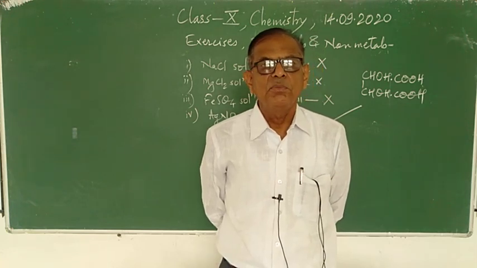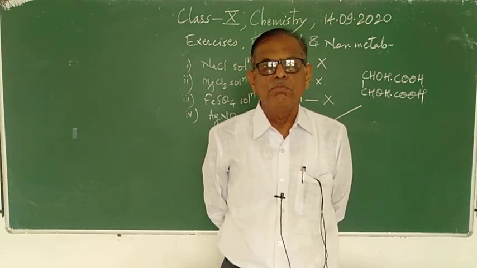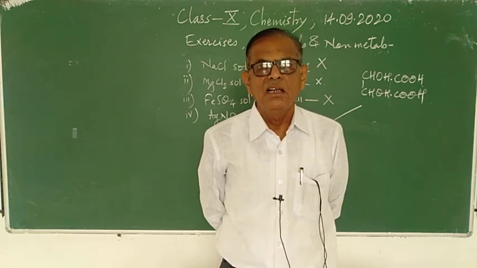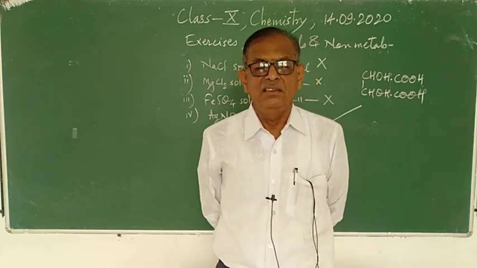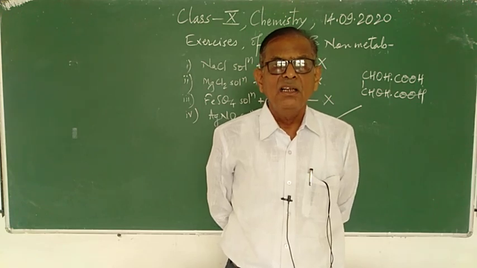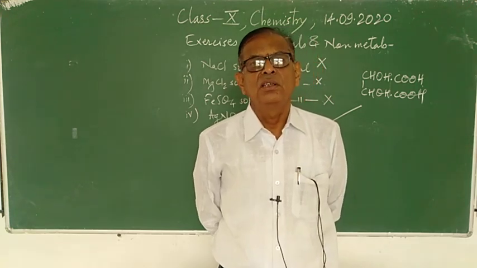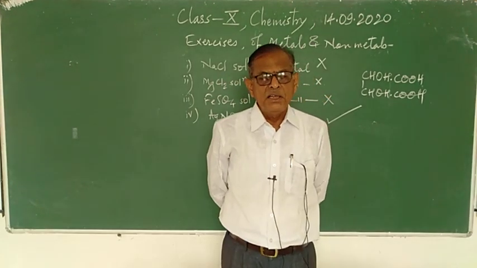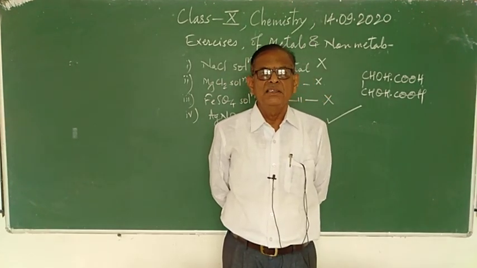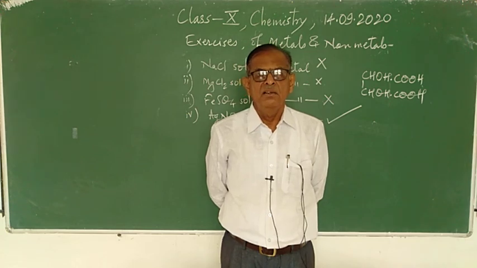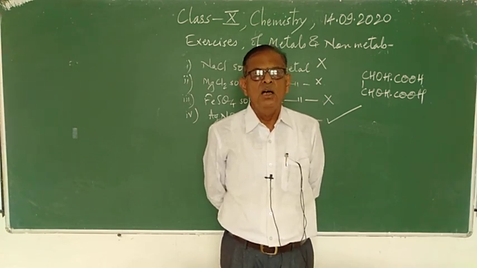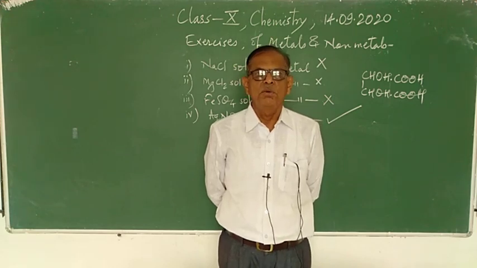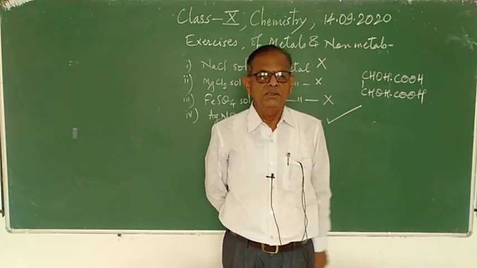Now regarding the chemical properties, metals react with acid and liberate hydrogen gas, while many non-metals do not react with acid, or their reaction is slow, and similarly they do not liberate hydrogen gas. So remember, this is the main difference.